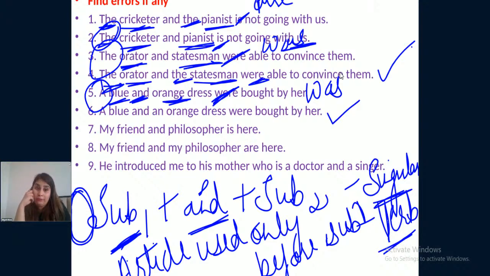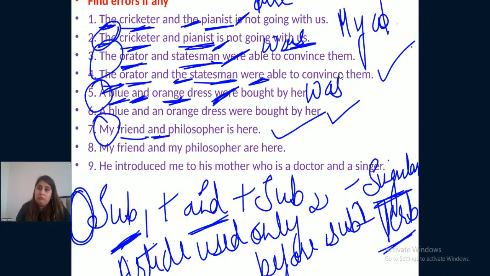My friend and philosopher is here. Just "friend", "my", singular. So there are two subjects, friend and philosopher. Only before friend, "my" is mentioned. "My" is also a determiner, right? The same thing is going to happen in this sentence. My friend and my philosopher are here. Now, both friend and philosopher have different adjectives before them. Then in that case, two different persons, plural verb.